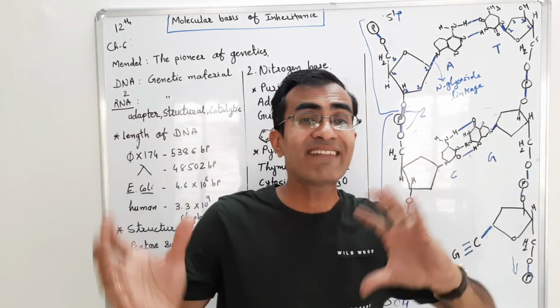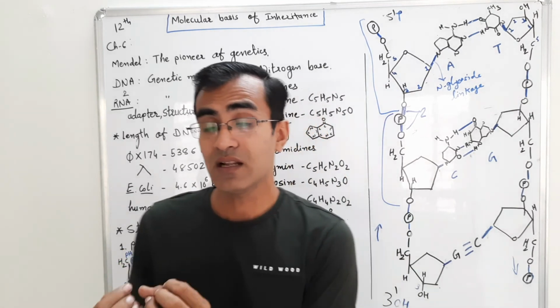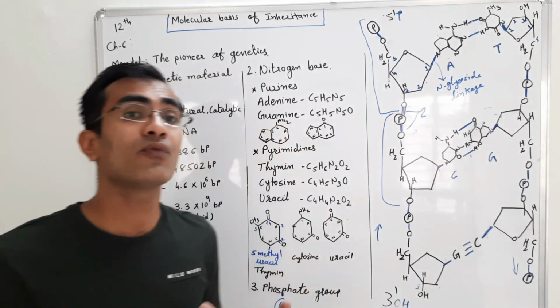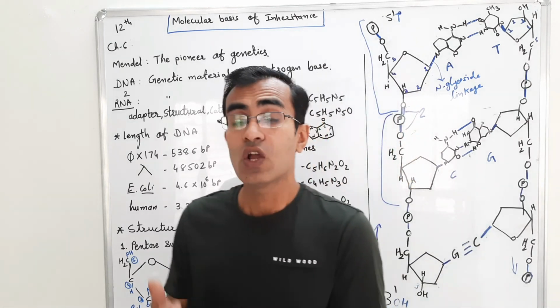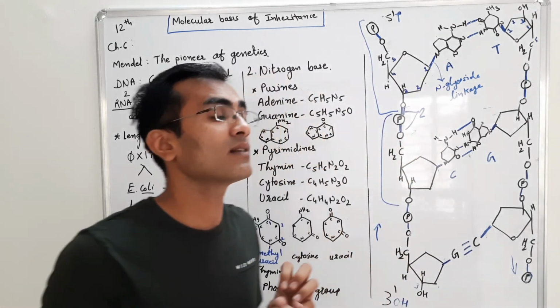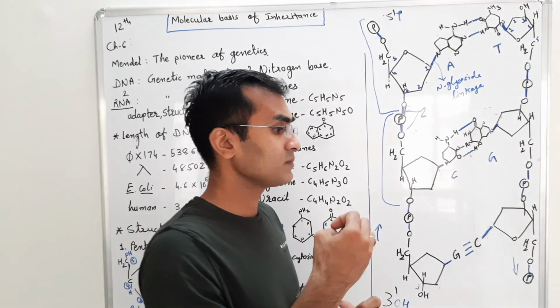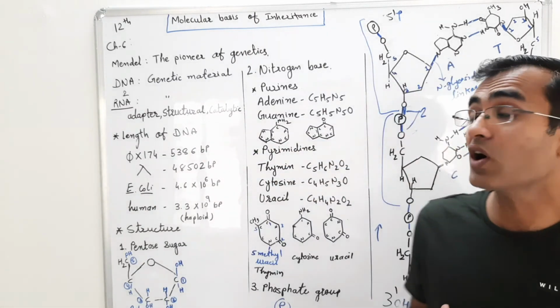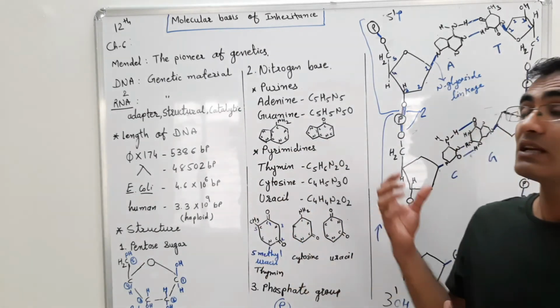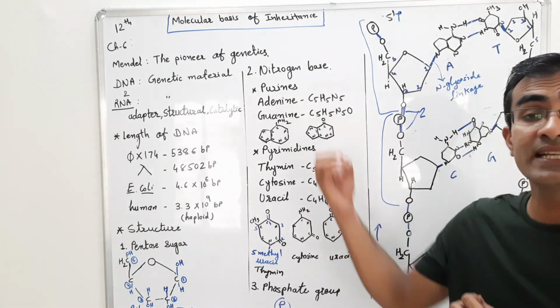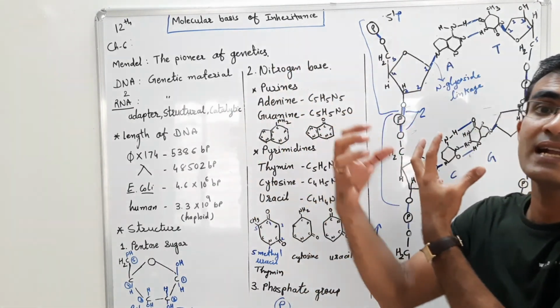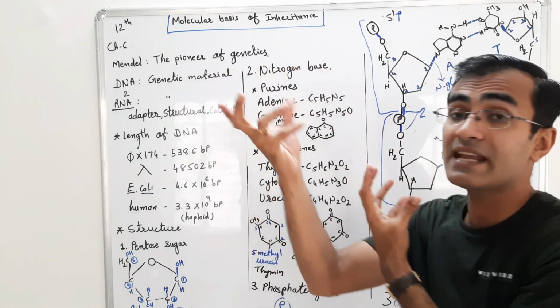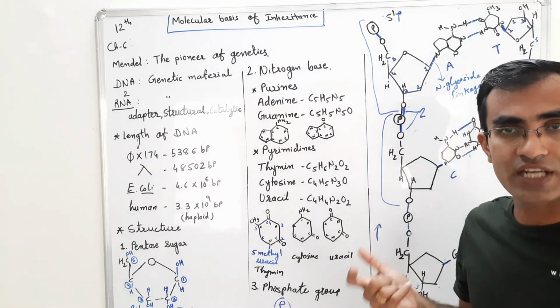Now, whatever Watson and Crick did was on the basis of the work of other scientists, Wilkins and Franklin. Wilkins and Franklin got X-ray diffraction images of the DNA. They bombarded it with X-rays and found out that the DNA must be of a particular shape.